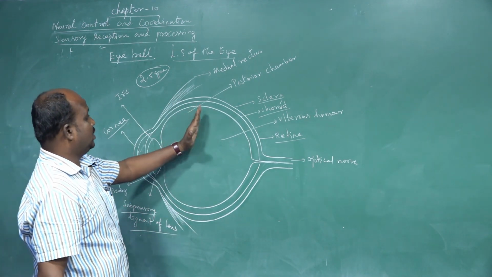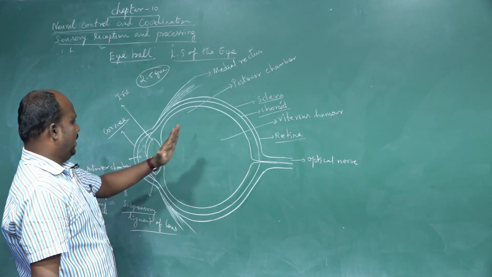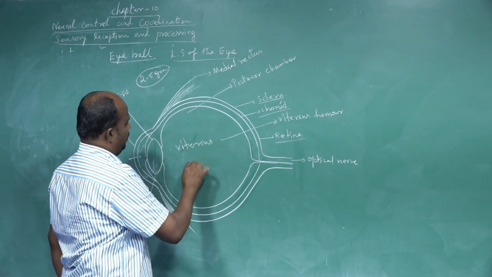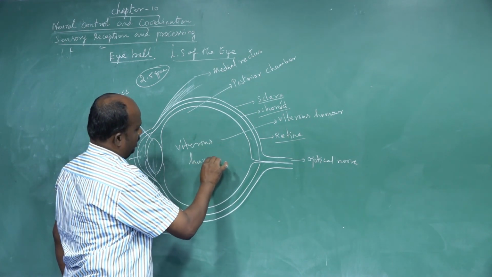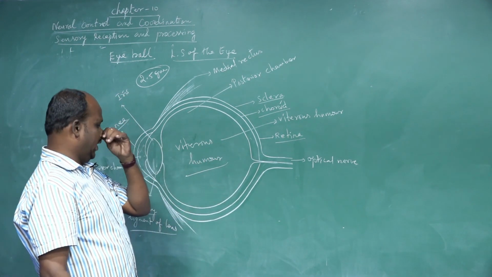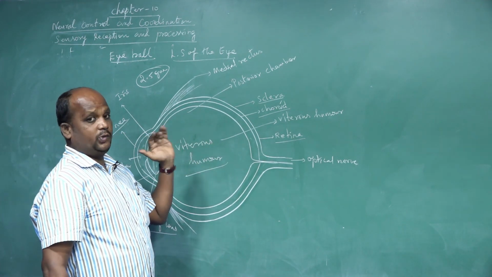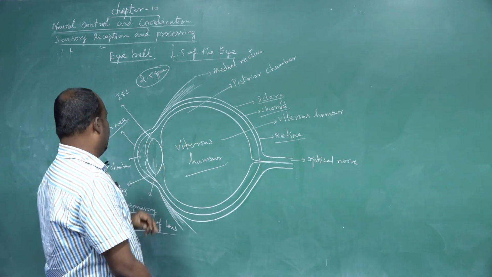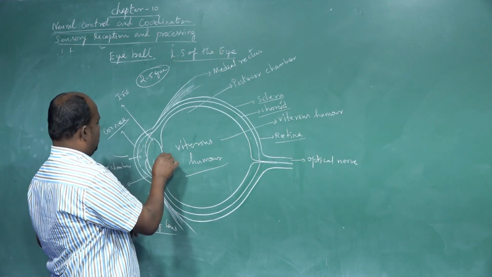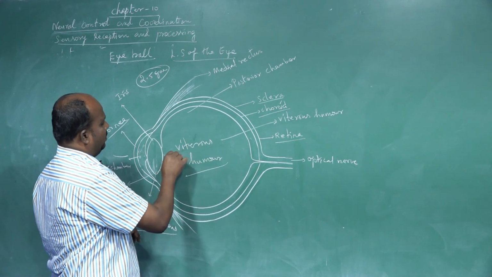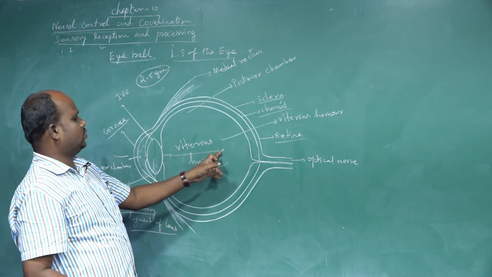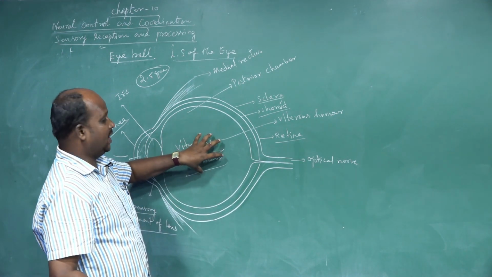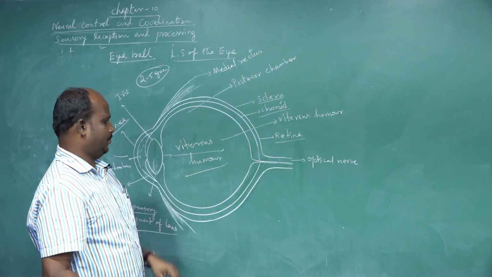Next is the posterior part of the eye structure. It is filled with gelatinous mucoprotein, the vitreous humor. The main role of the vitreous humor is that it is transparent to light rays. The lens receives the external light rays, and they are allowed to transfer to the next part and reach the retina. This is allowed by the vitreous humor. It also helps to maintain the spherical shape of the eye.